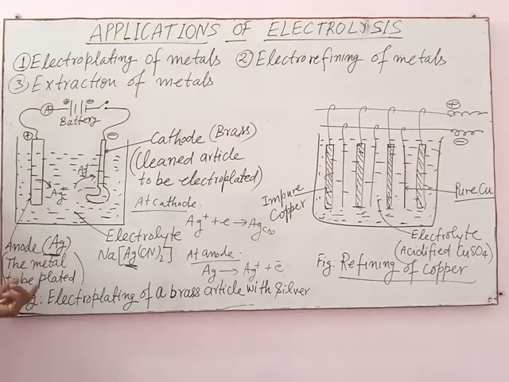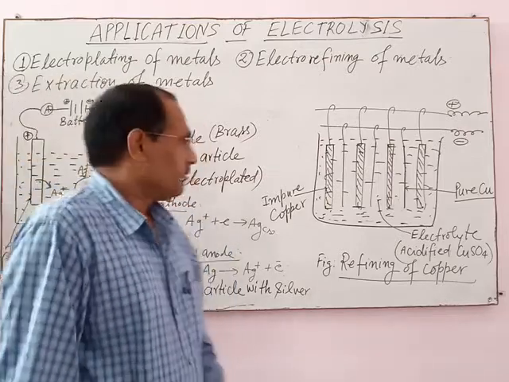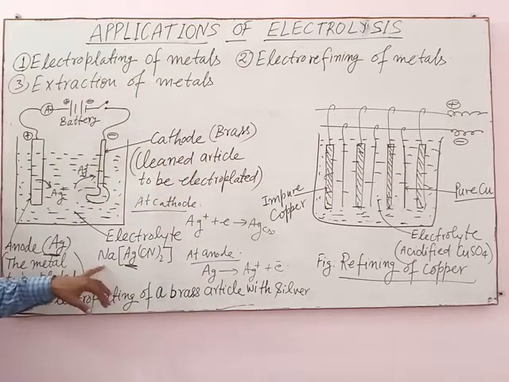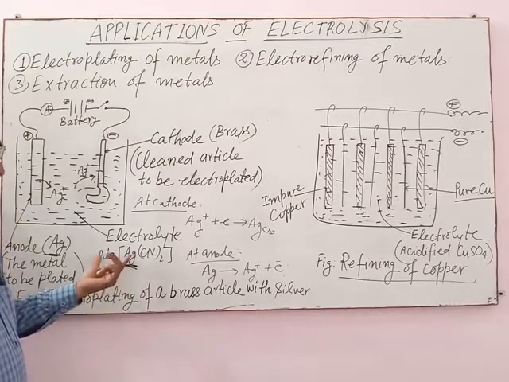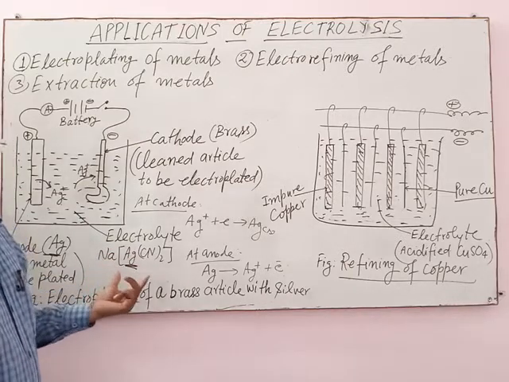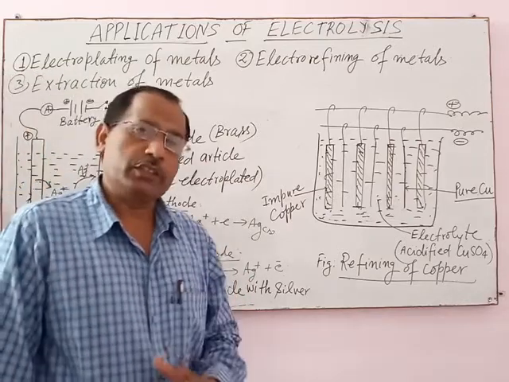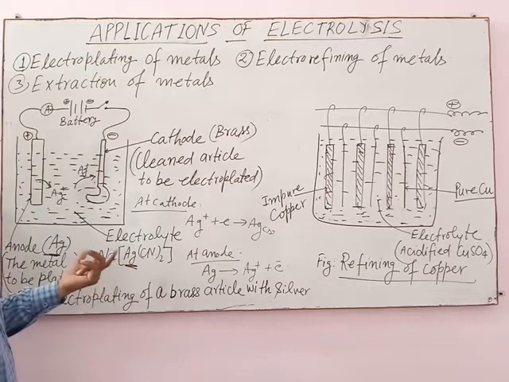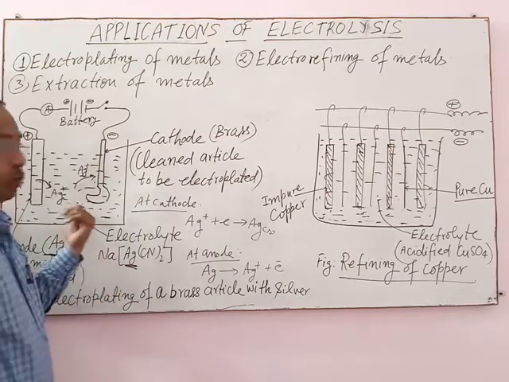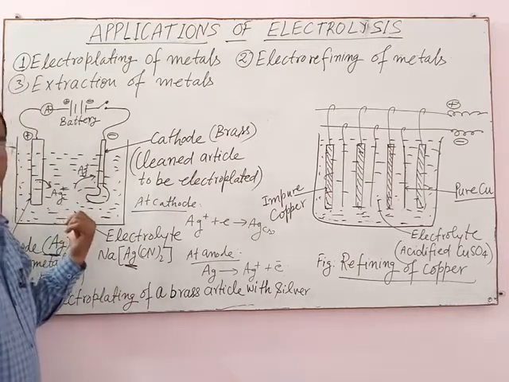During the coating of silver on the surface of a brass article, sodium argentocyanide is a suitable electrolyte. Sodium argentocyanide or potassium argentocyanide is the best electrolyte used in this process.